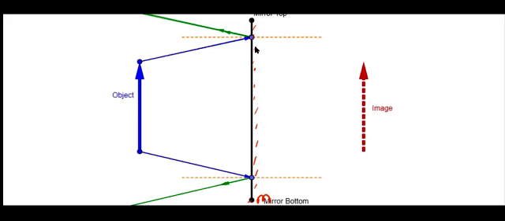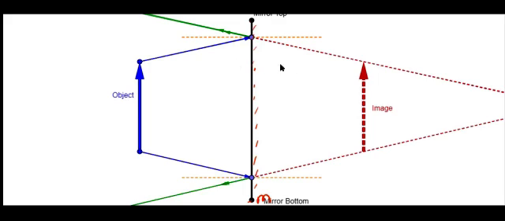These rays, if you extend them back like this, now we'll see, these light rays are extended back like this. So the image will form here, a virtual image. This is called the image. If you observe from this side, these light rays appear to be coming from this image. When light rays appear to meet, that's a virtual image. When light rays really meet, that is a real image. That means now in the plane mirror, what type of image is forming? Virtual image.